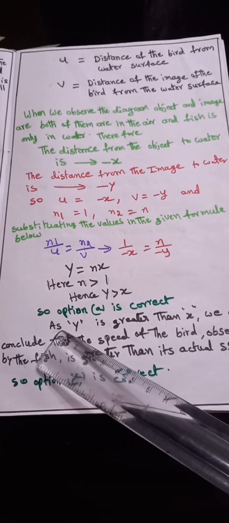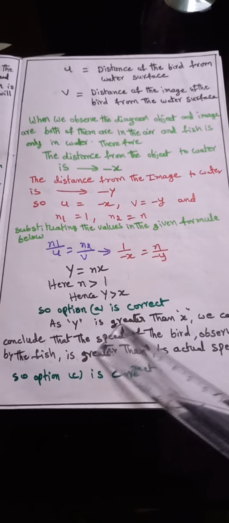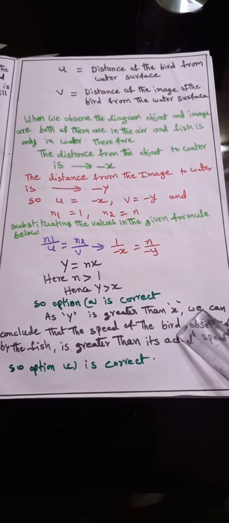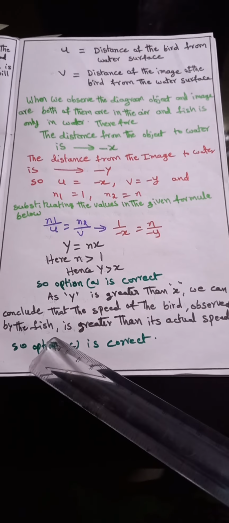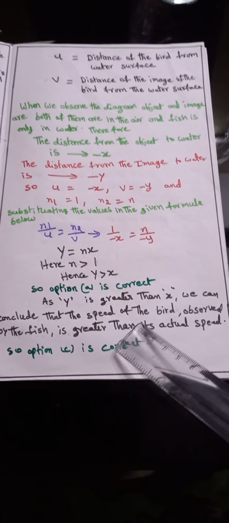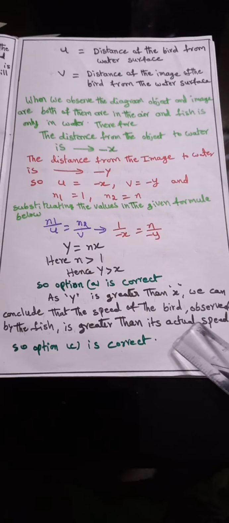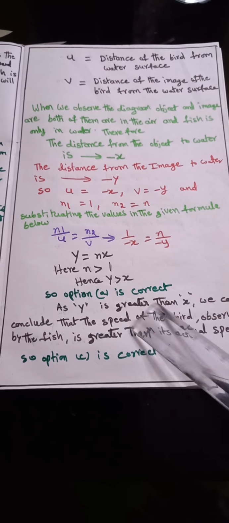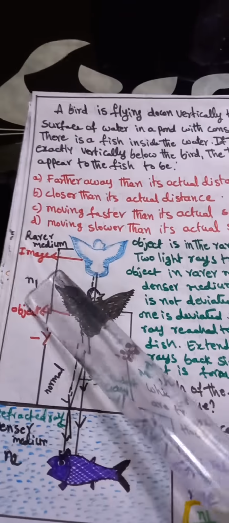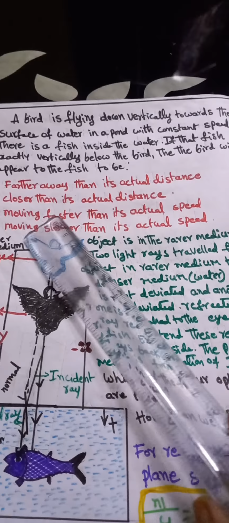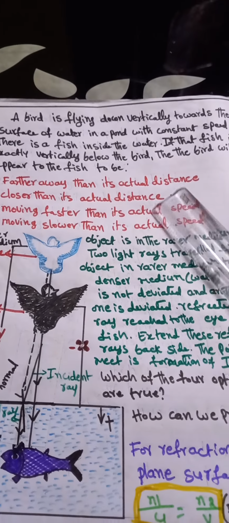Next, as y is greater than x, we can conclude that the speed of the bird observed by the fish is greater than its actual speed. So option C is correct. Okay, so here, moving faster than its actual speed.